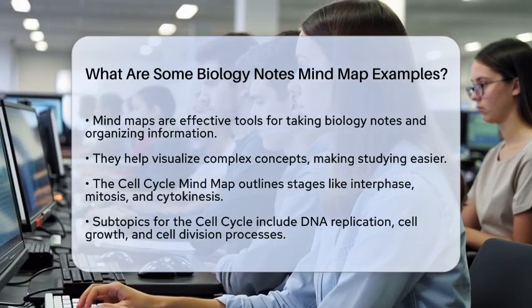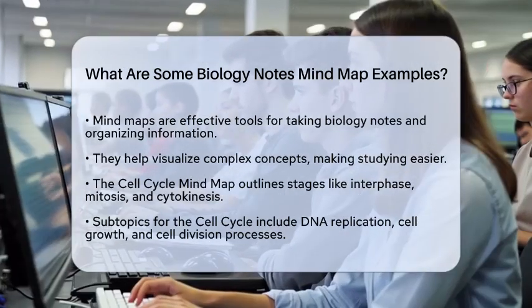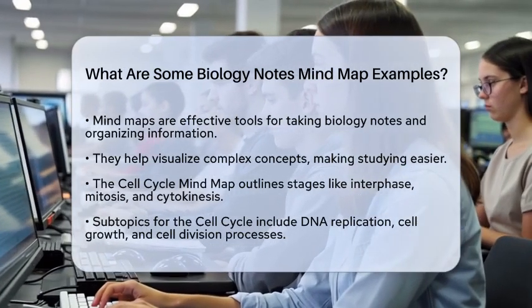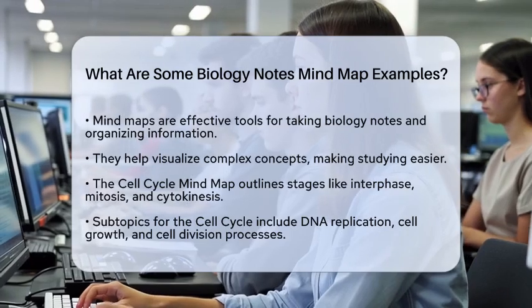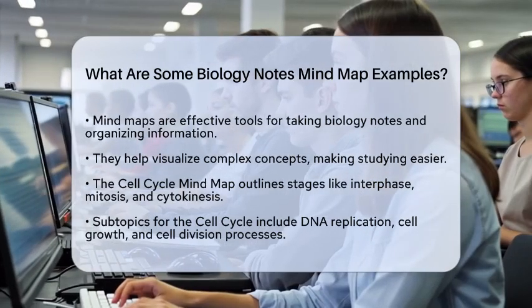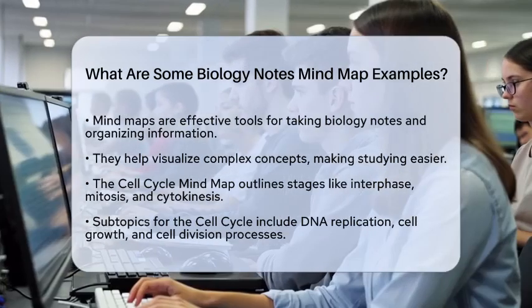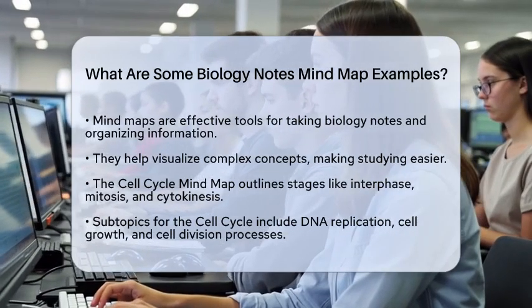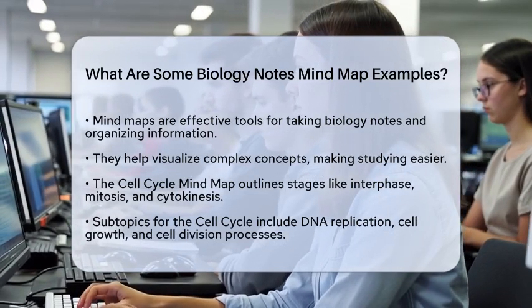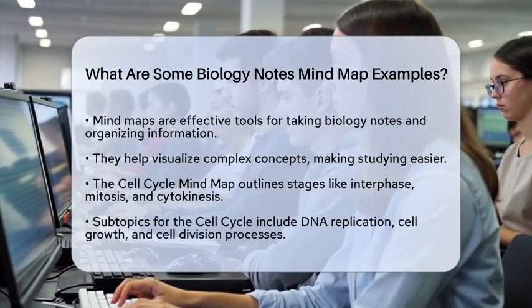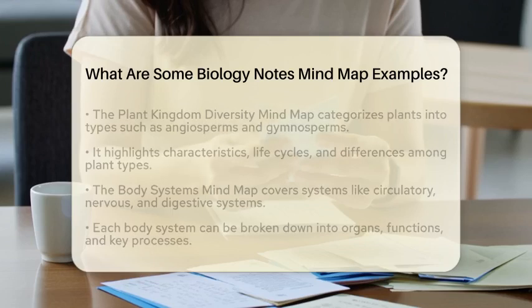First up is the cell cycle mind map. This one focuses on the stages of the cell cycle, including interphase, mitosis, and cytokinesis. You can break each stage down into subtopics like DNA replication, cell growth, and the processes involved in cell division. This structure helps you see how everything connects.